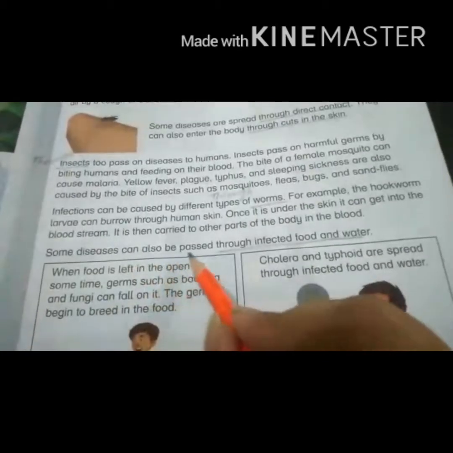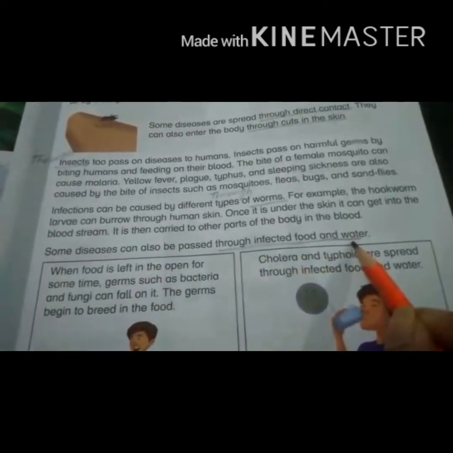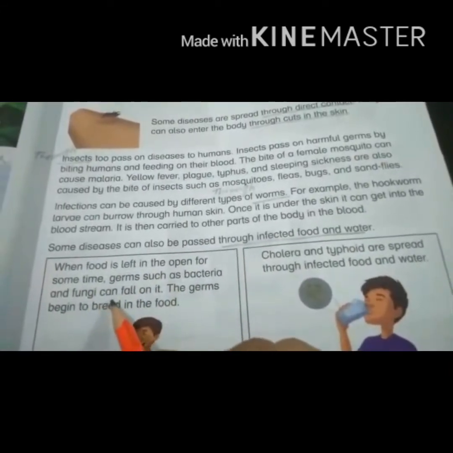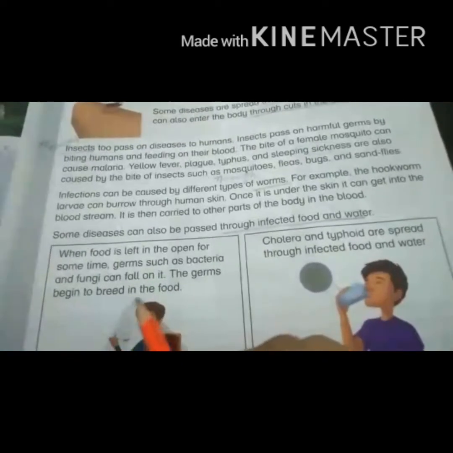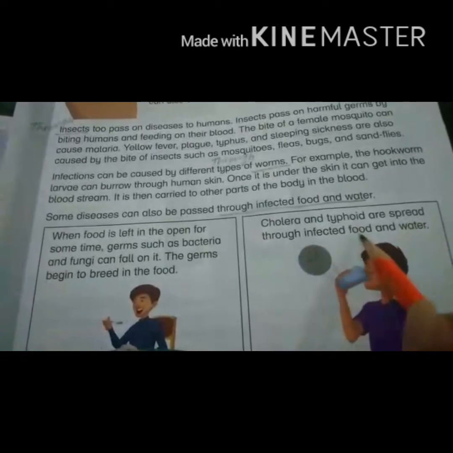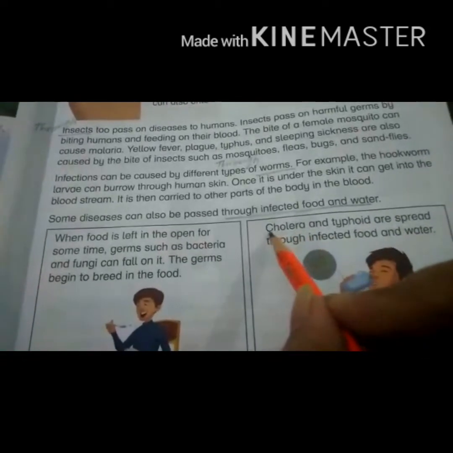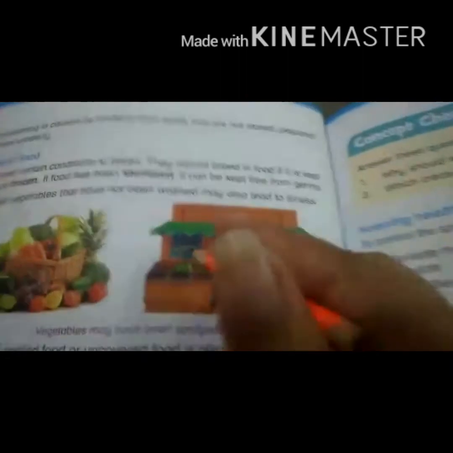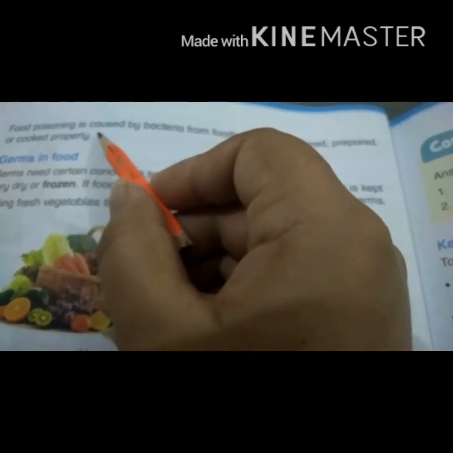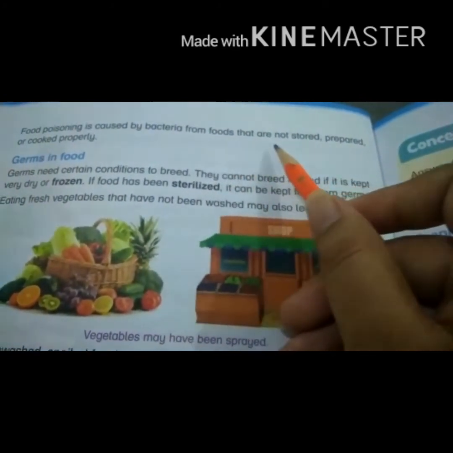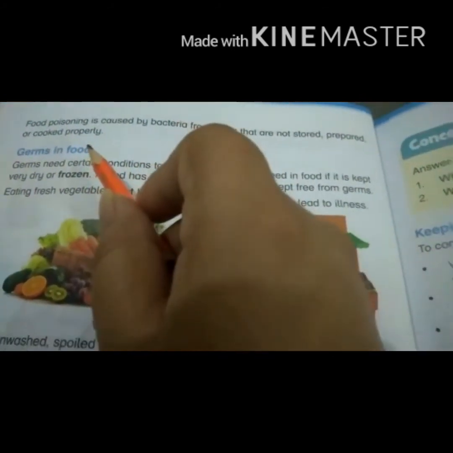Some diseases can also be passed through infected food and water. How? When food is left in the open for some time, germs such as bacteria and fungi can fall on it. The germs begin to breed in the food. Cholera and typhoid are spread through infected food and water. These are examples of diseases that are spread through infected food and water. Food poisoning is caused by bacteria from foods that are not stored, prepared, or cooked properly.